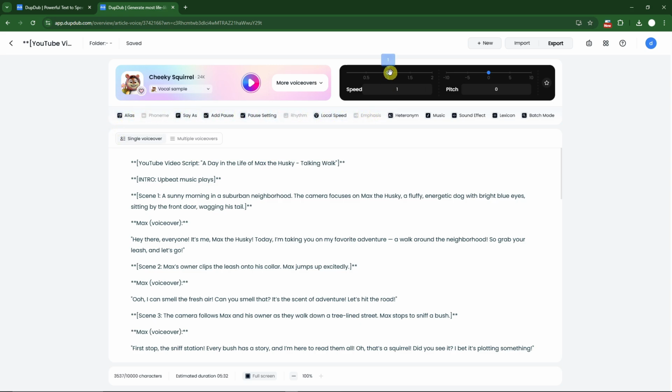There is the speed and the pitch option right there. Now if I click on play right here, let's wait for it to happen.